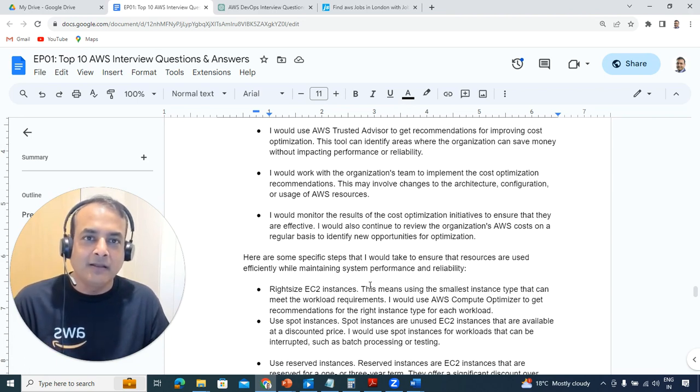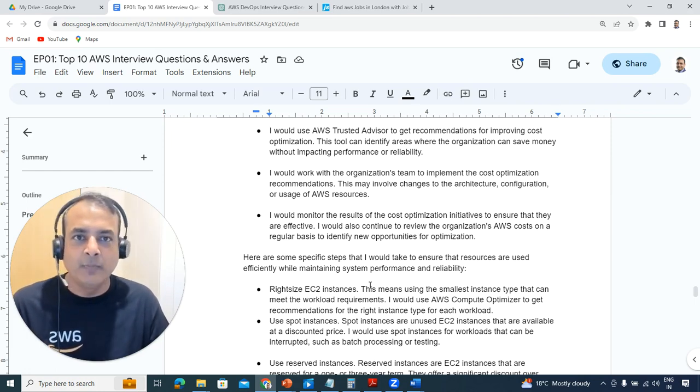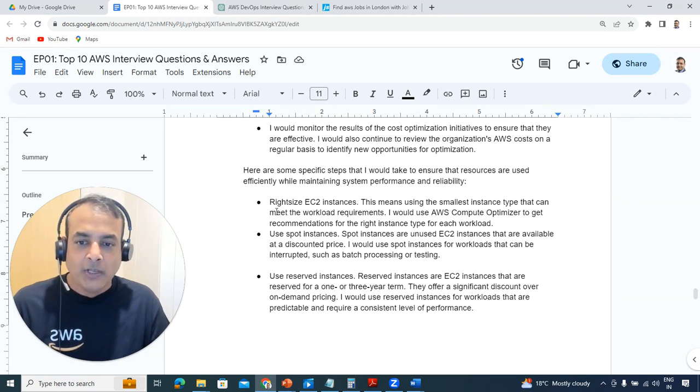So for example, for any application you're not using much, where VMs are up but not really running, with hardly any CPU being used, it might recommend you shut them down as well. These are very basic things, but when you add a lot of such things, they will come very, very handy. Now, there's right-sizing of EC2 instances.